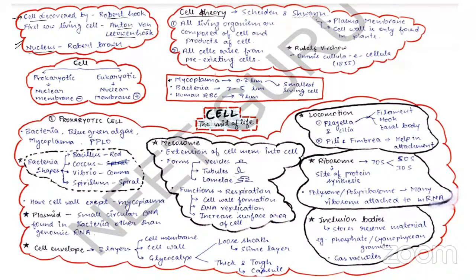But the cell theory is unable to explain how the cells are formed, how the cells arise. This was explained by Rudolf Virchow. Virchow proposed omnis cellula e cellula, which means that all cells arise from pre-existing cells. So the modern cell theory states that all living organisms are composed of cells and the products of cells, and second, that all cells arise from pre-existing cells.